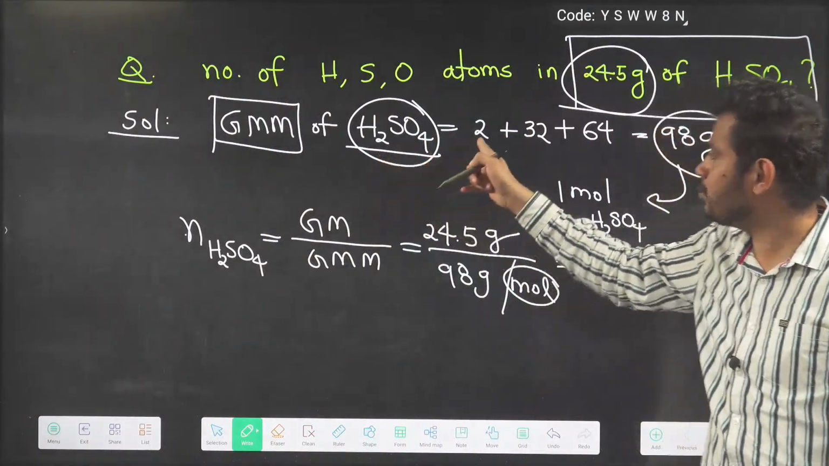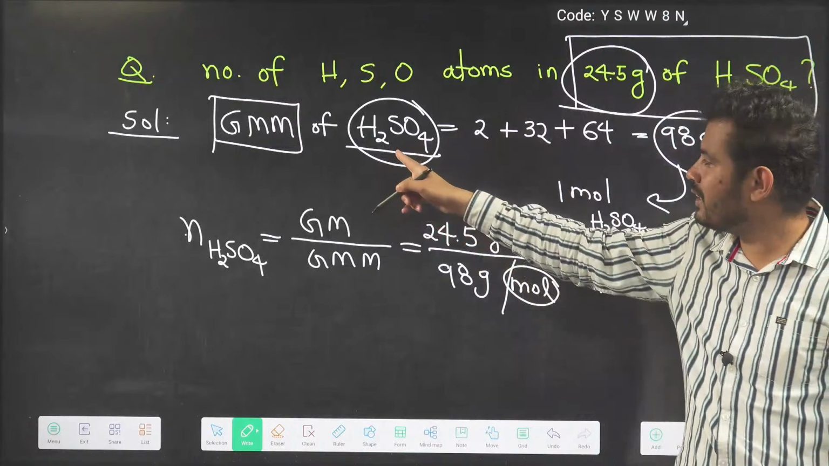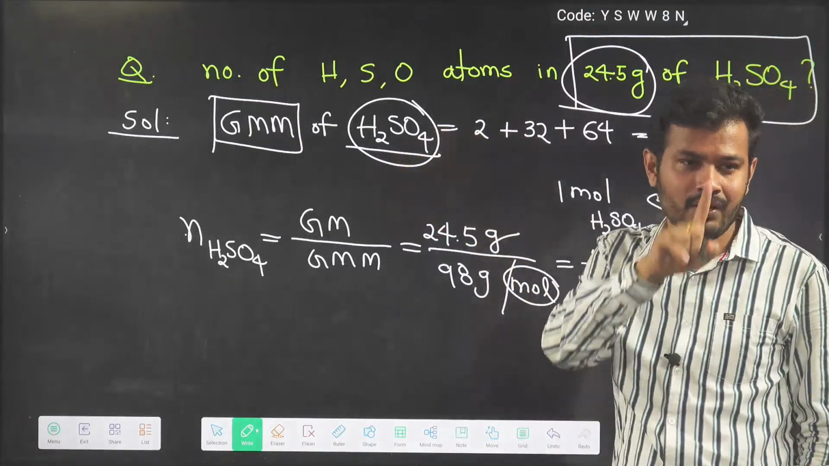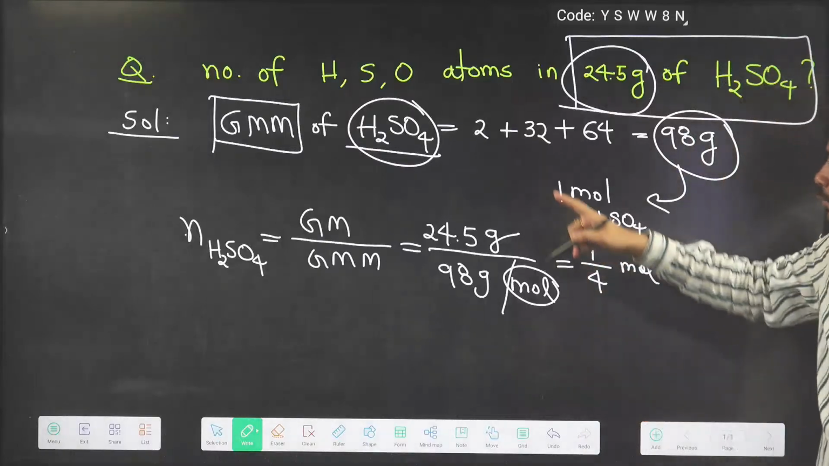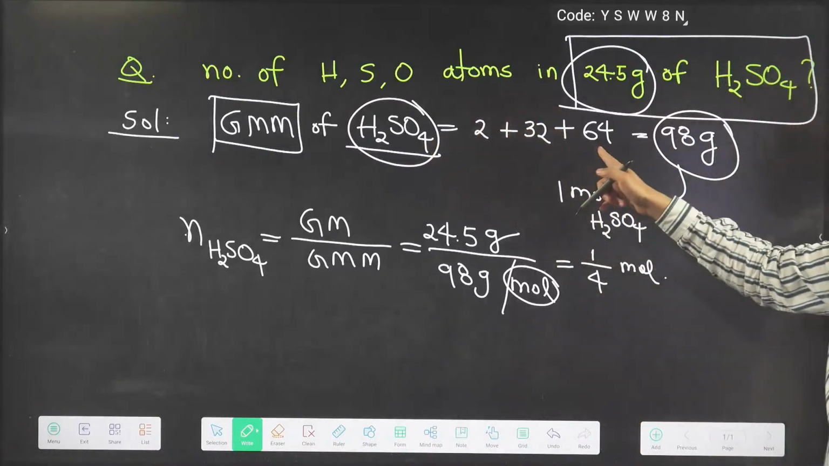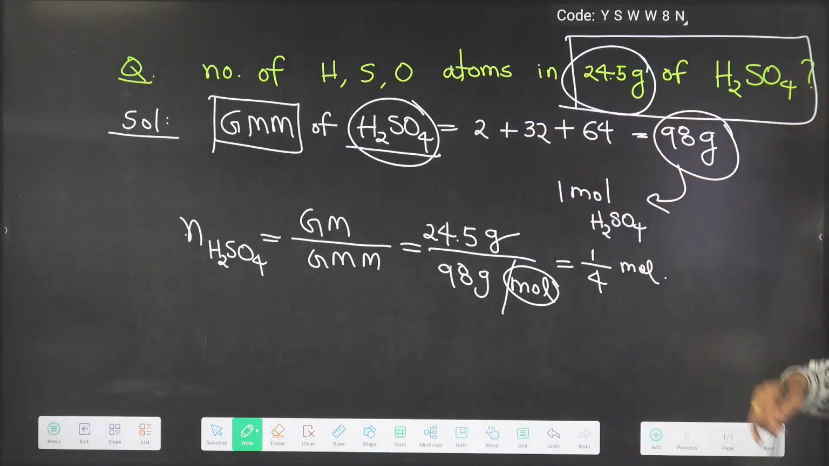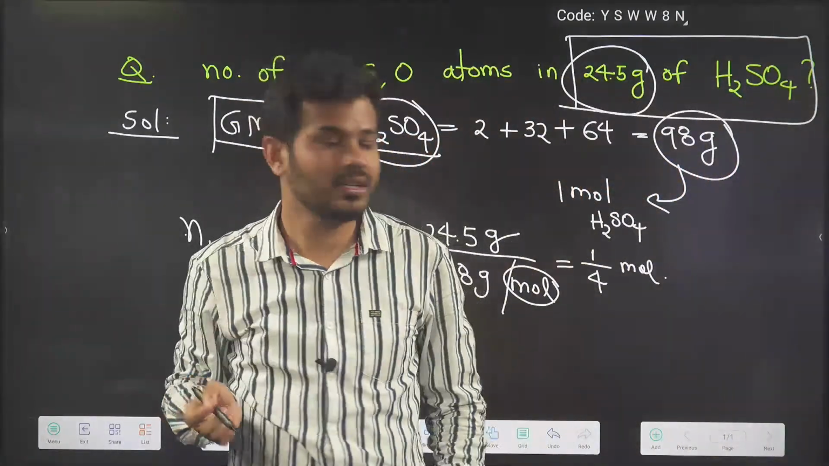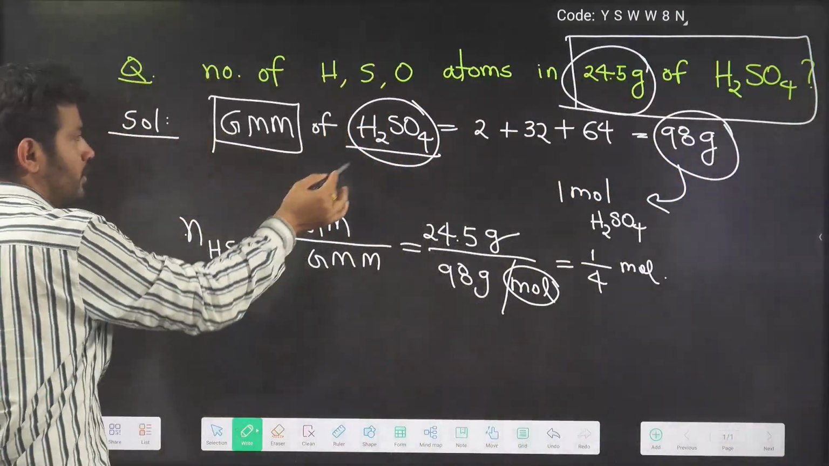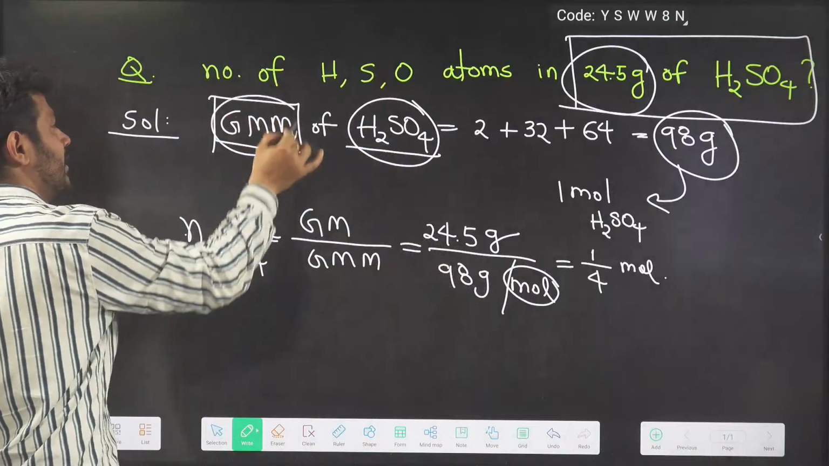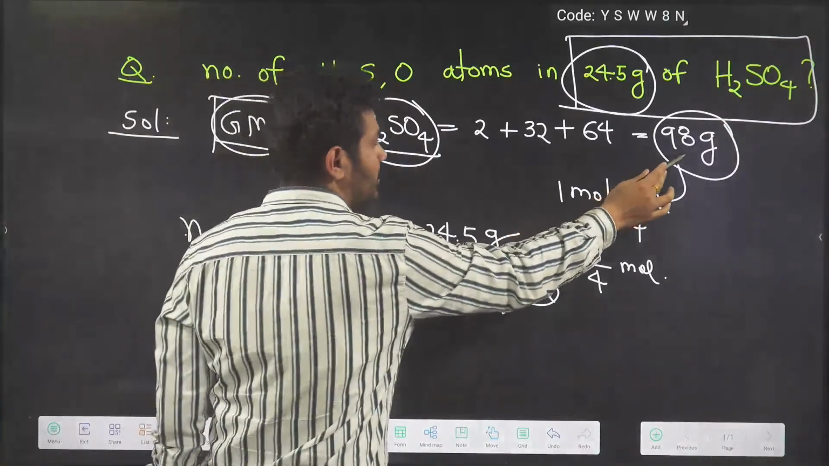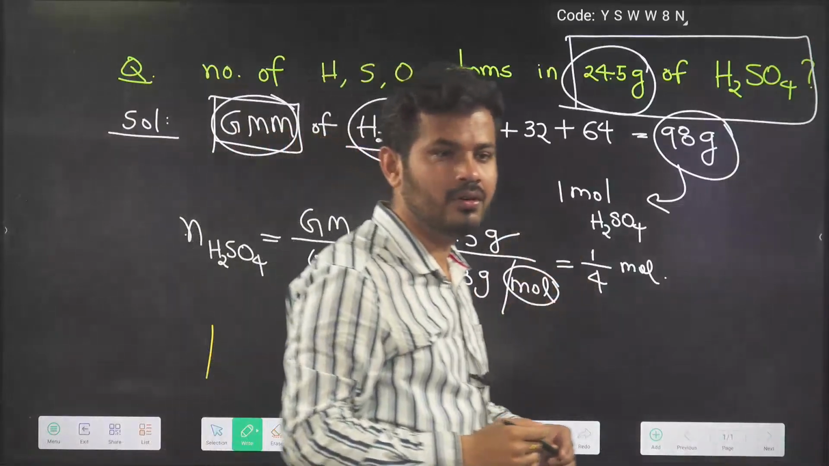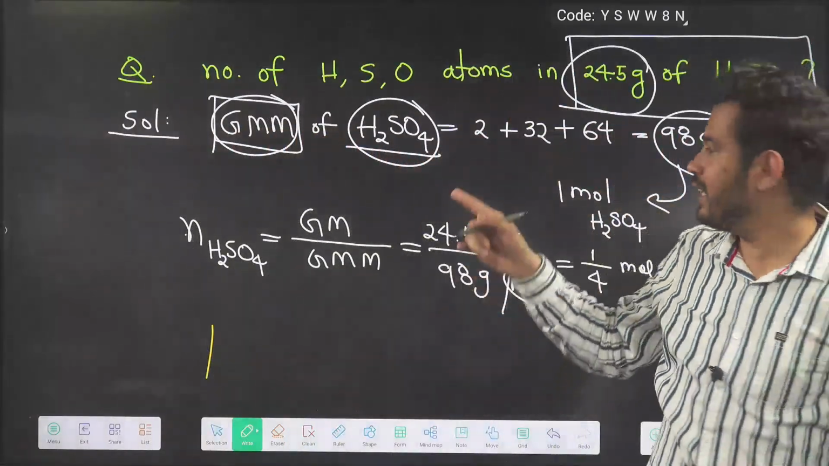For hydrogen, it is 1, and there are 2 hydrogen atoms, so 2. For sulfur, the mass is 32. For oxygen, the mass is 16, but 4 oxygen atoms are there, so 16 times 4 is 64. That way we have got 98. I discussed this in the last few classes. So if you take 1 mole of H2SO4, the gram molecular mass is 98 gram. Molecular mass is 98 AMU, and gram molecular mass is 98 gram.